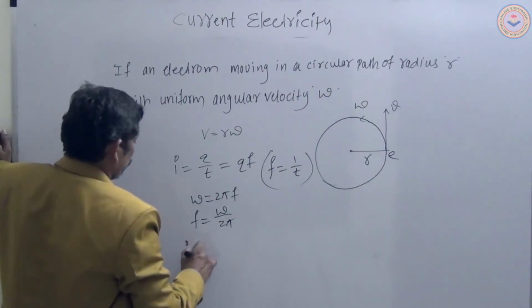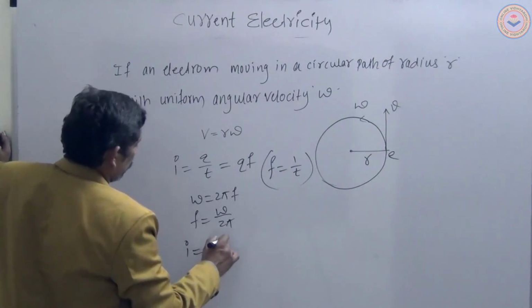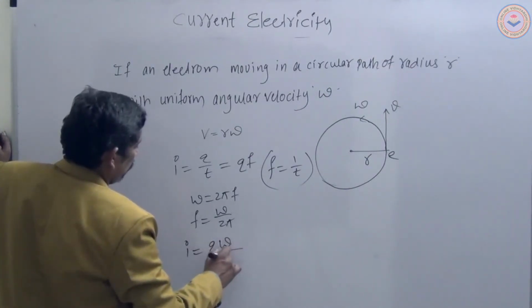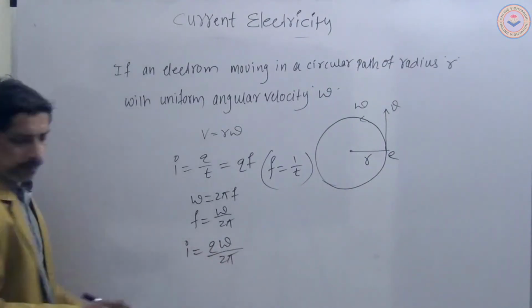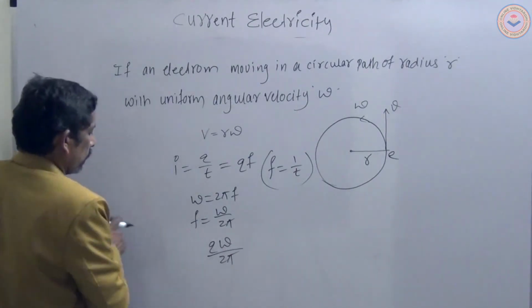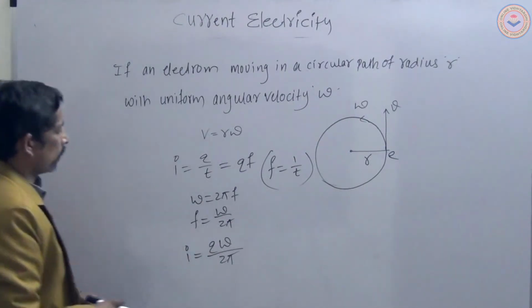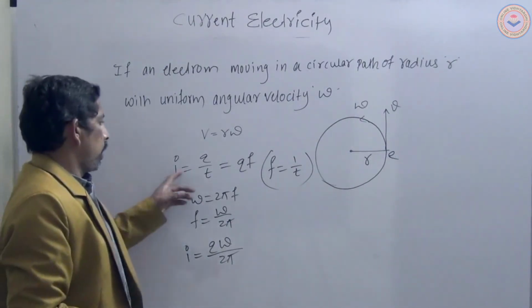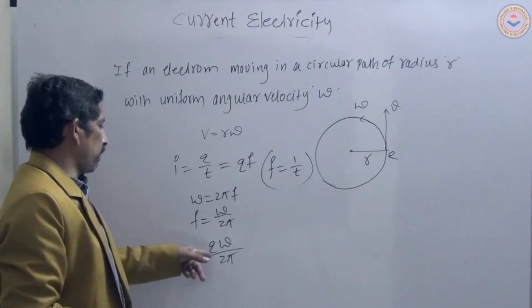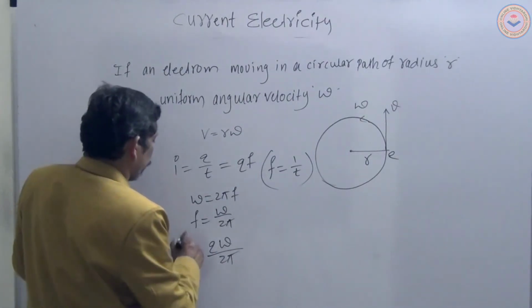I is equal to Q times F, and F is nothing but omega by 2 pi. So I is equal to Q omega by 2 pi.